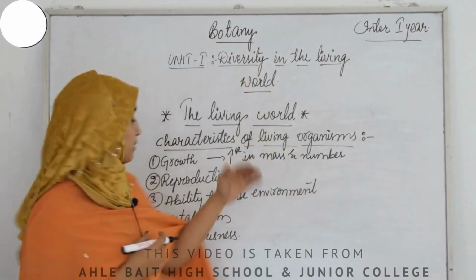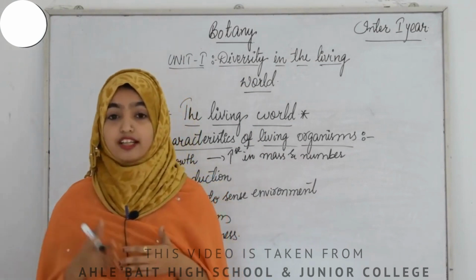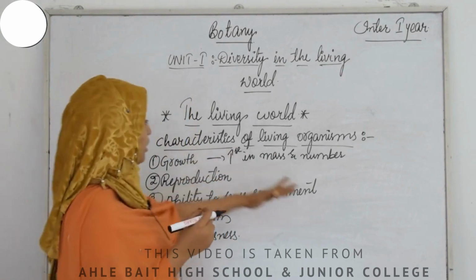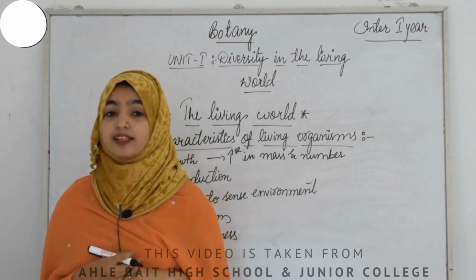So that was all about the characteristics of living organisms. I hope you all have got a clear idea about the introduction of life forms and the characteristics of living organisms. Now we are going to proceed towards the third thing, that is diversity in the living world.